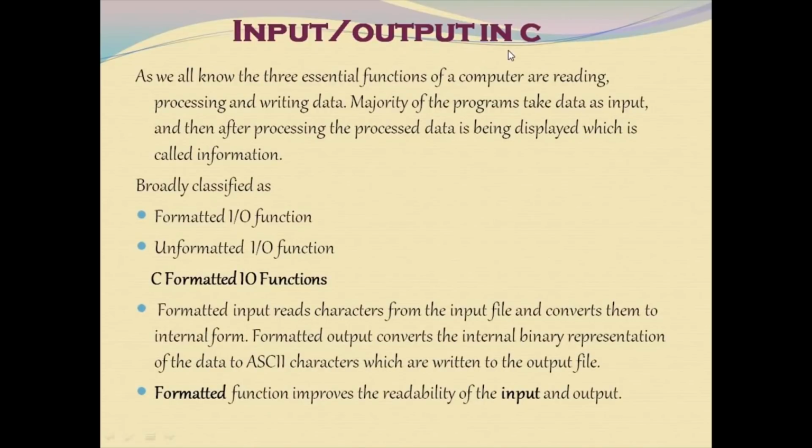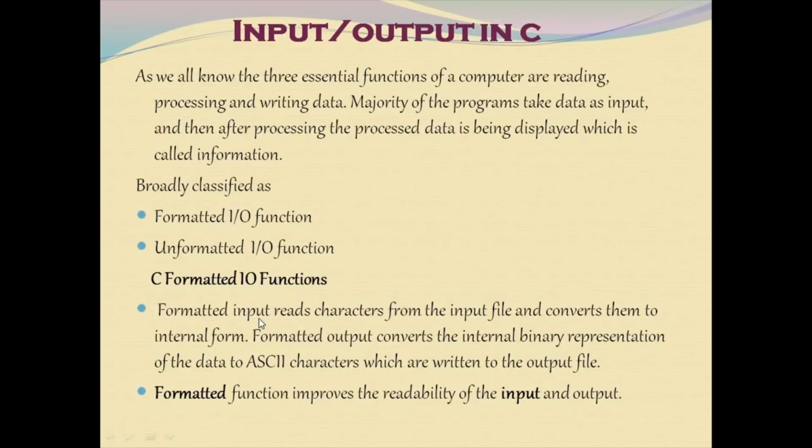Moving on to input and output in C. As we all know, there are 3 essential functions of the computer. What are they? Reading, processing, and writing data. The majority of programs take data as input, and after processing, the processed data is displayed. This displayed data is called information. For this information to be created, C uses formatted IO functions and unformatted IO functions.